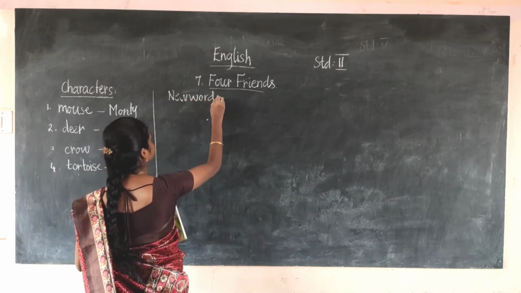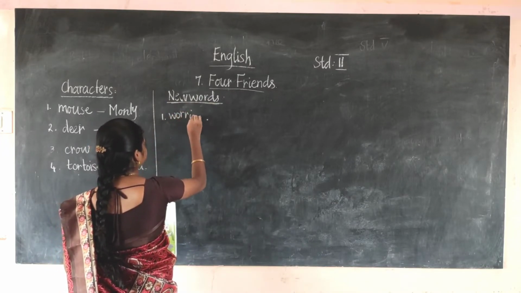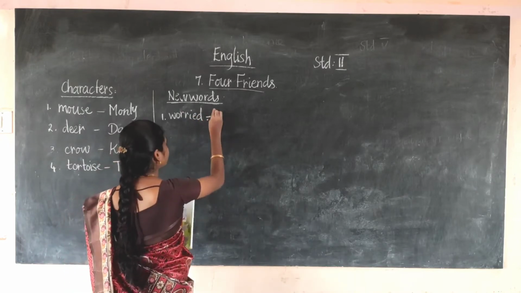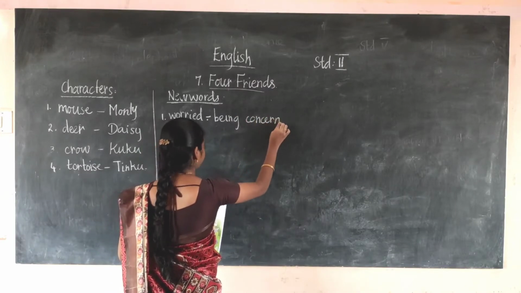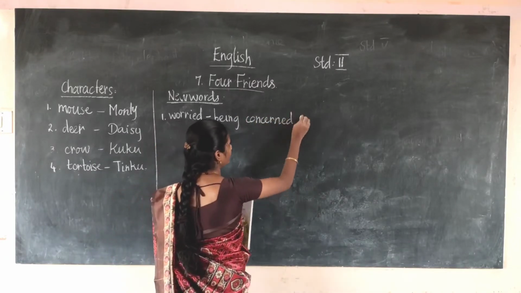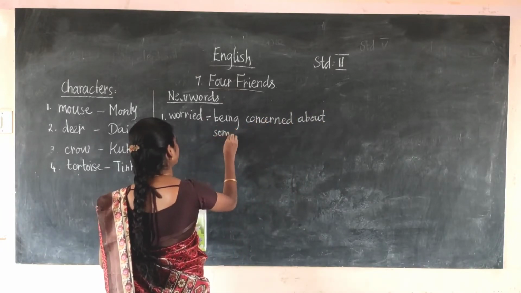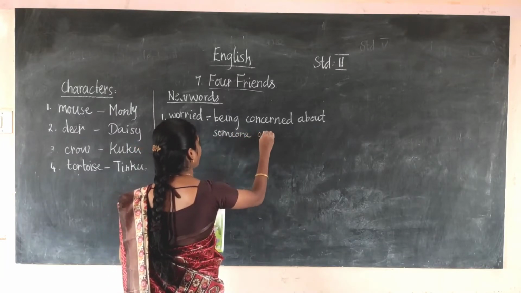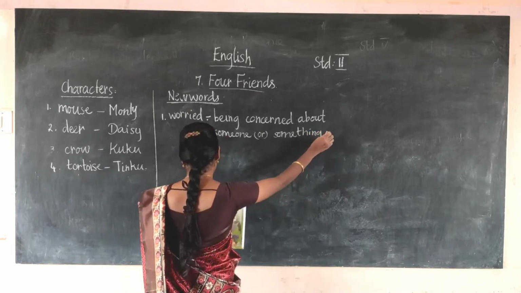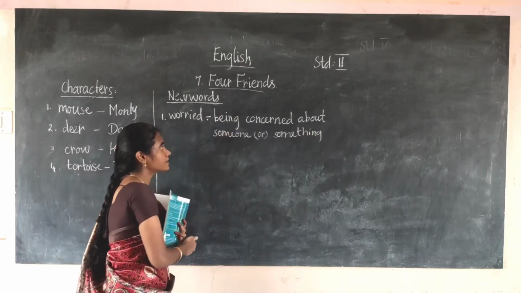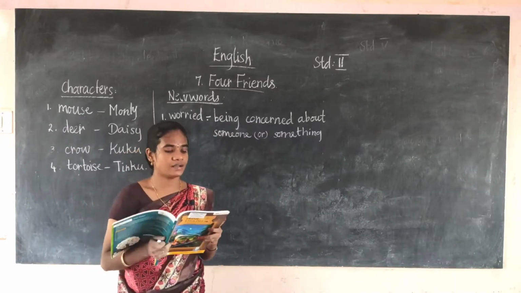New words. Worried. Worried means being concerned about someone or something. Okay, he is concerned about the deer.